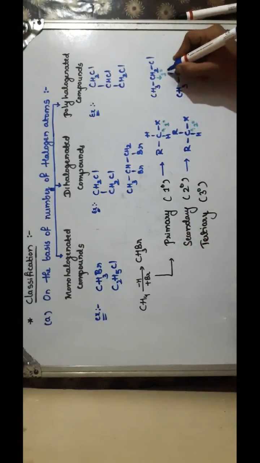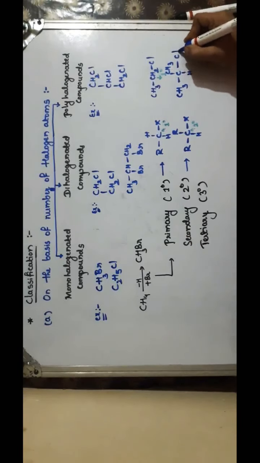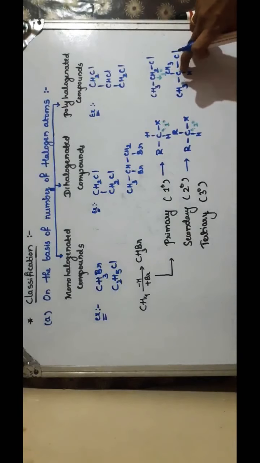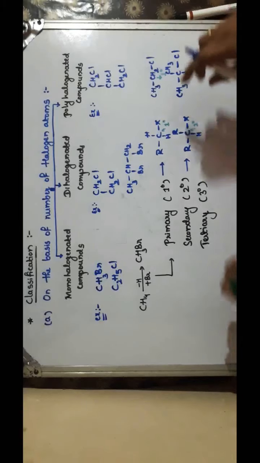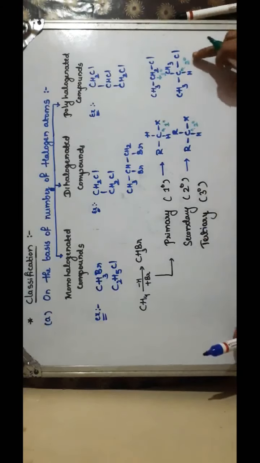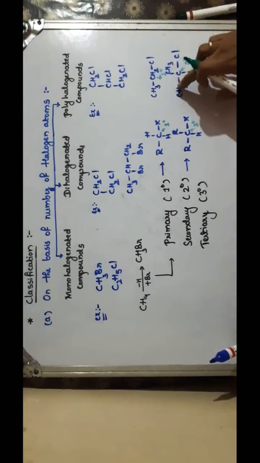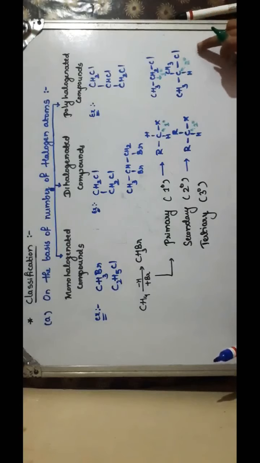If this is the case, one hydrogen is replaced by an alkyl group and now this carbon is connected to 2 carbon atoms and is having the halogen. So this carbon is a secondary carbon atom, and it is connected with the halogen. So this is your secondary haloalkane.